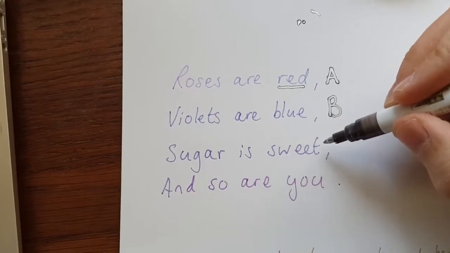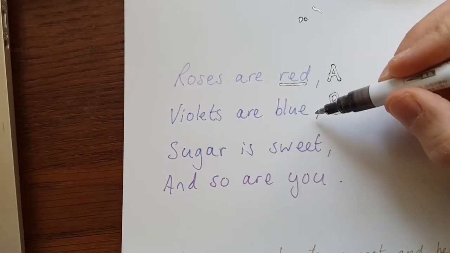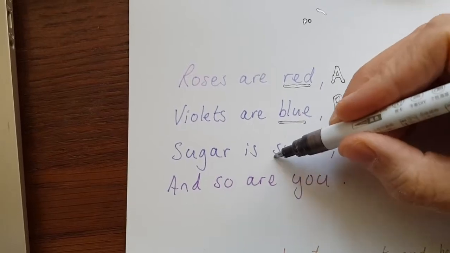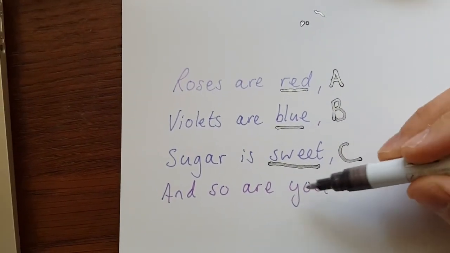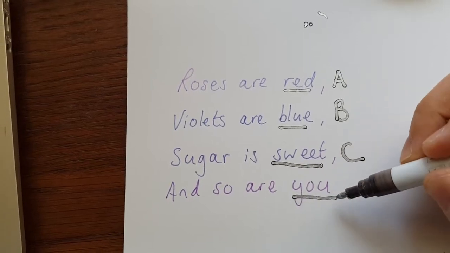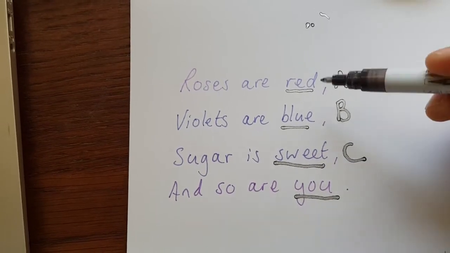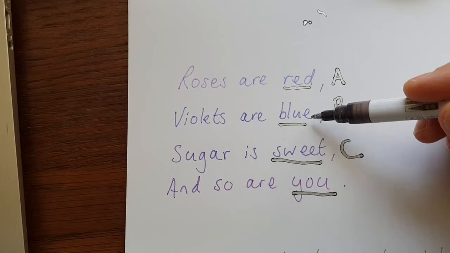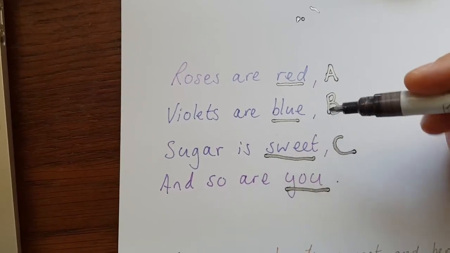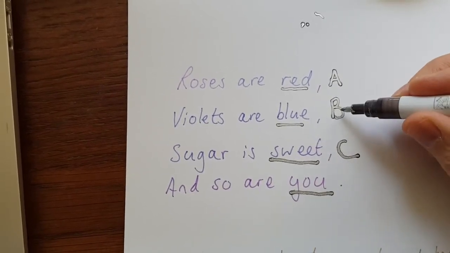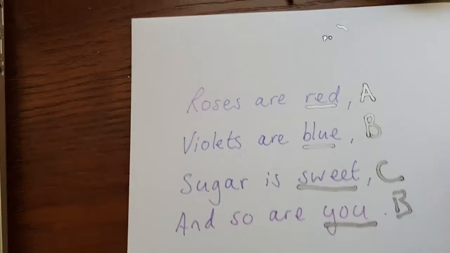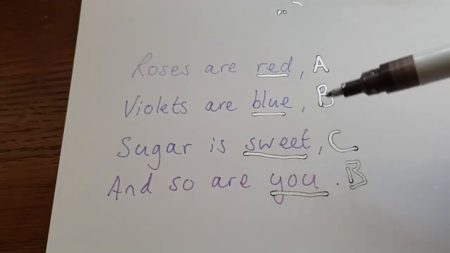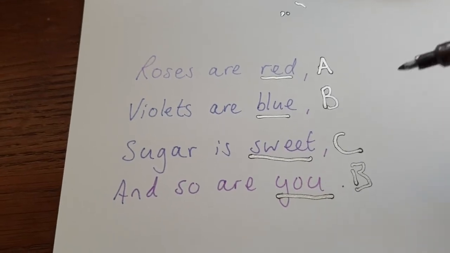Sugar is sweet. That doesn't rhyme with red, and it doesn't rhyme with blue. So let's call that C. And so are you. Well, you does rhyme. It doesn't rhyme with red, but it does rhyme with blue. Blue, you. So it's the same as blue, so we're going to call it B. So this poem is A, B, C, B.